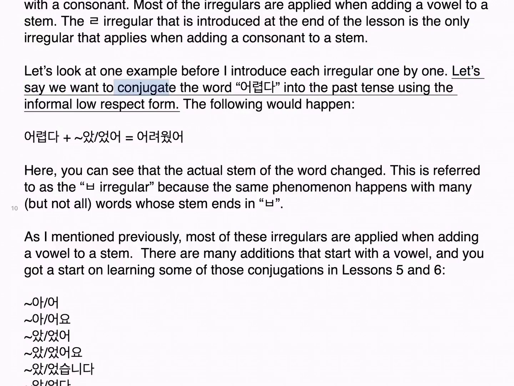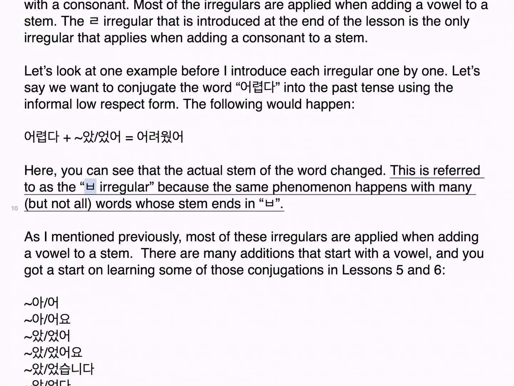Let's say we want to conjugate the word 어렵다 into the past tense using the informal low respect form. The following would happen: 어렵다 plus 았/었어 becomes 어려웠어. Here, you can see that the actual stem of the word changed. This is referred to as the 비읍 irregular because the same phenomenon happens with many, but not all, words whose stem ends in 비읍. As I mentioned previously, most of these irregulars are applied when adding a vowel to a stem.